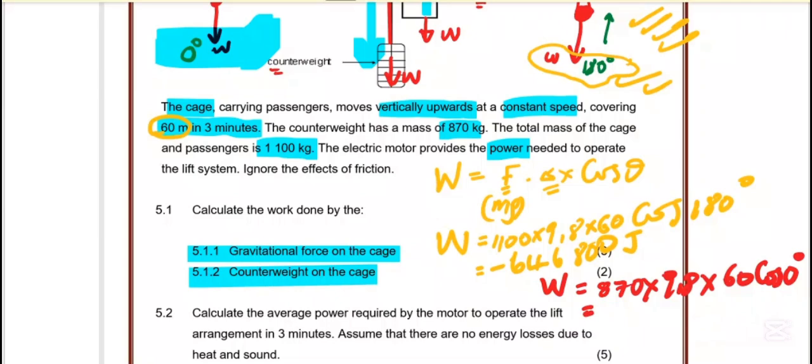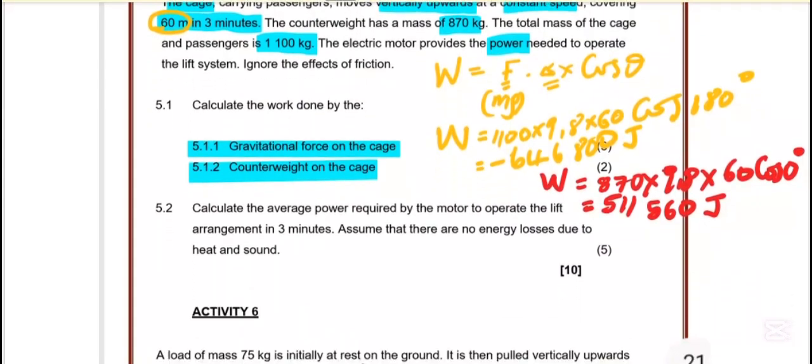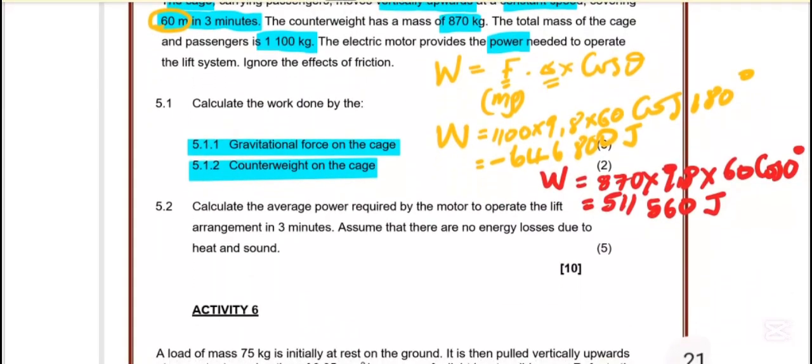We press the calculator and move on to the next question. So we are at the last question, this one. Remember this is for the counterweight, this one is the weight of the cage.